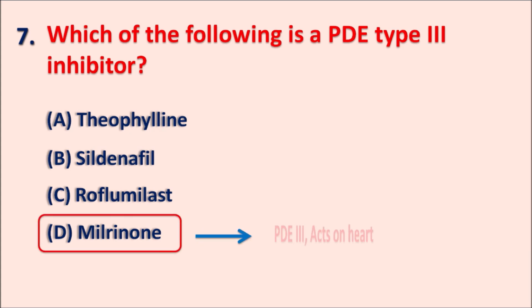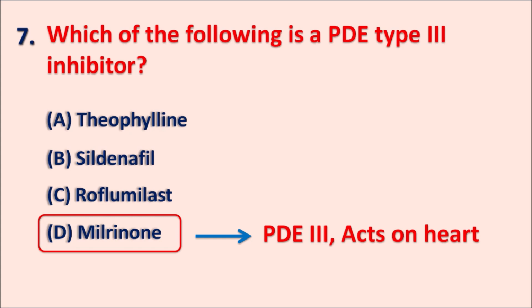Milrinone is a phosphodiesterase type 3 inhibitor which acts on the heart, and by inhibition of this phosphodiesterase type 3 enzyme, it increases cyclic AMP levels within the heart, which increases the force of contraction. That's why milrinone is an inotropic agent that is used in the treatment of congestive heart failure.